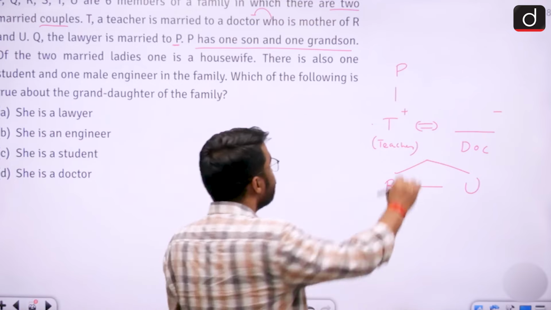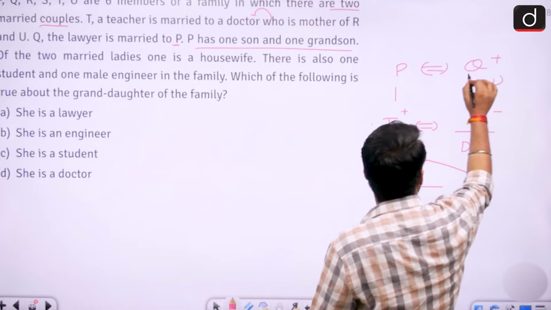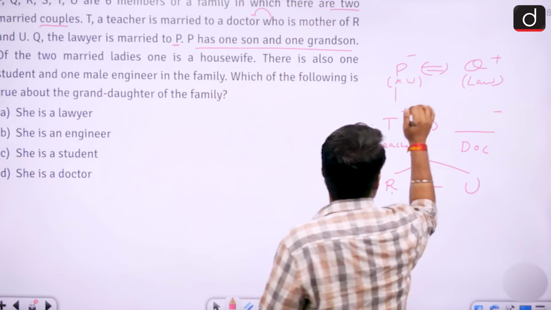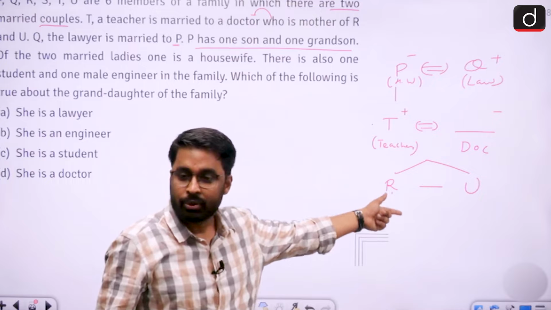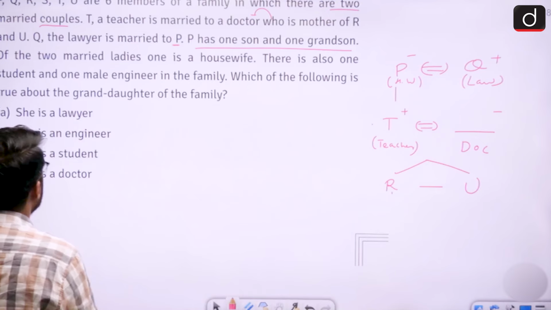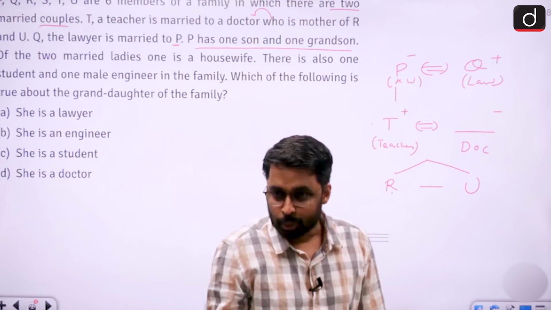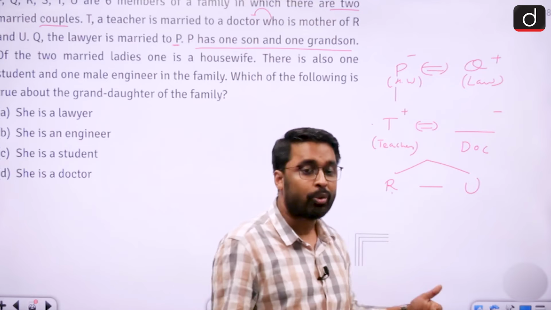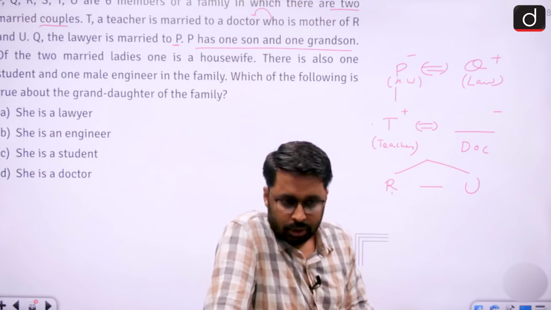Now see, P and Q are married, where Q is a lawyer, so Q will be male because the other married female is a housewife, so P will be a housewife. Now see, P has a child T, and T has 2 children, R and U, out of which one is going to be the grandson. Okay? Now what else is left? There is also one student and one male engineer in the family, but out of R and U, who is a student and who is an engineer is unknown. It is also unknown which of R and U is male. I'm not sure about this either.